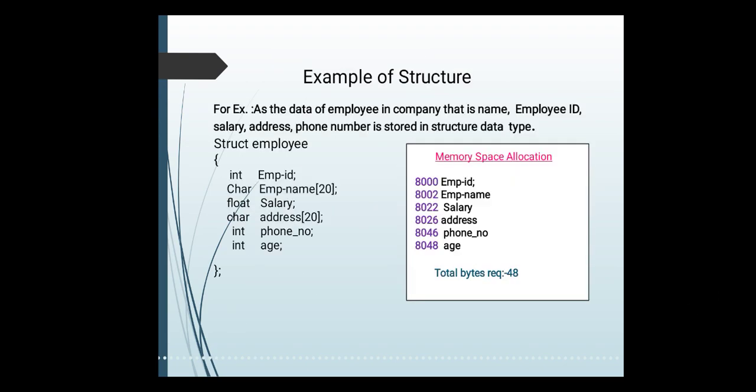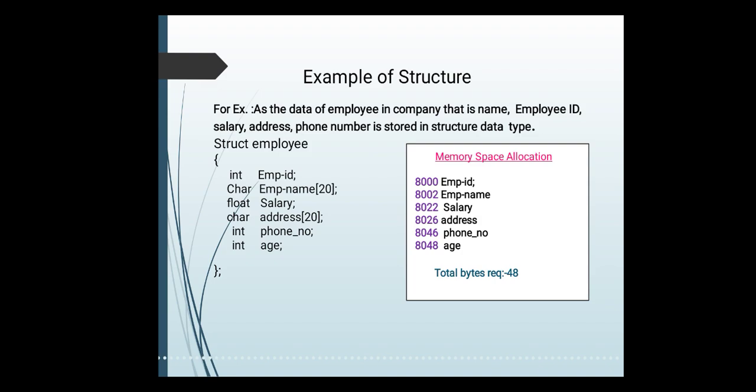This is an example. Here we are creating the structure of an employee who is working in the industry or anywhere else. Now you want to create the structure for that employee, and the information given to you as the data of an employee in a company is nothing but the name of your employee, then his employee ID, then salary, then employee address, then his phone number. All these things you want to store related to that employee. All this information of the employee you want to store. In that case, all this information is of different data types. So you are using the data structure, that is nothing but a structure.